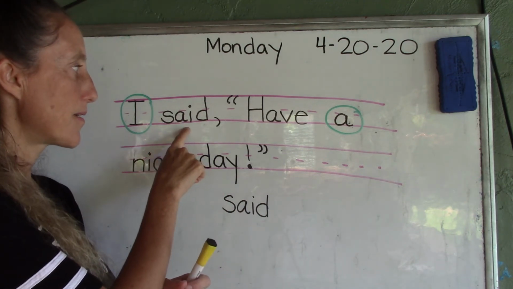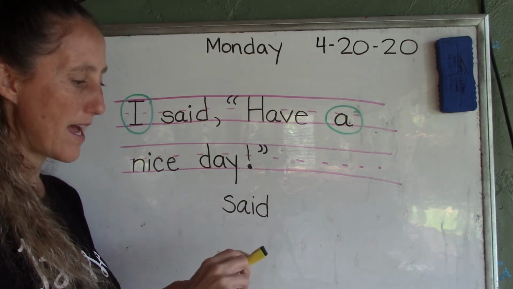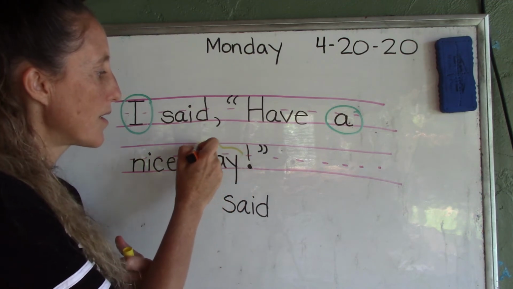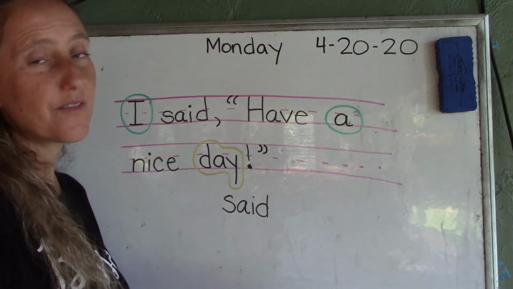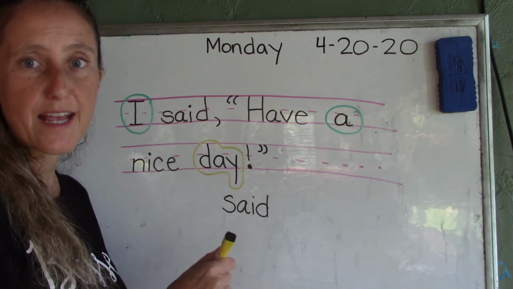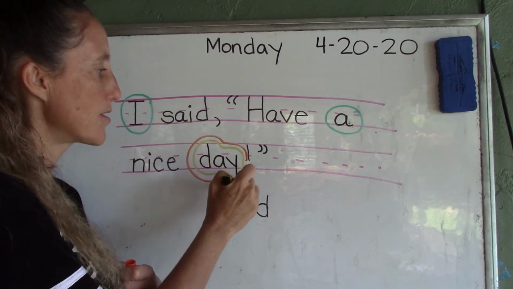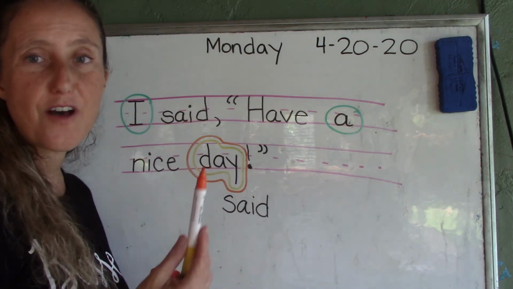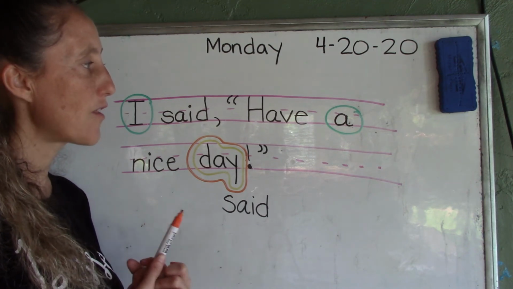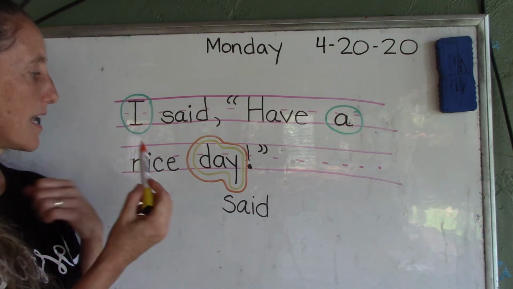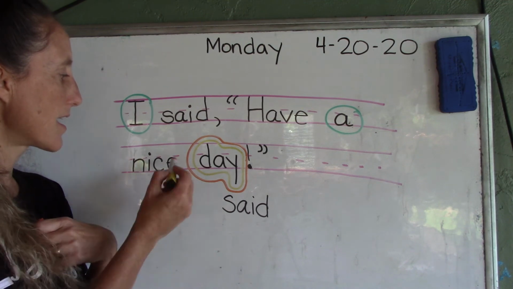So said has a letter partner, but it's not following the rules. But day, right? Day is A-Y, can be a letter partner. You know what? Because it's two letters together, but also it's a word family like day, may, say, way. So we can also make it orange because orange words that are word families can be orange. Also, words that follow the rules we make orange. So do you see a rule, a word that follows a rule? Yeah, you know what? Nice follows the rule. E at the end makes the vowel say its name. So I'm going to circle it.